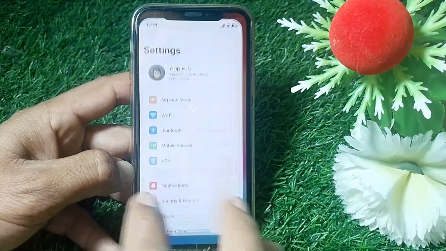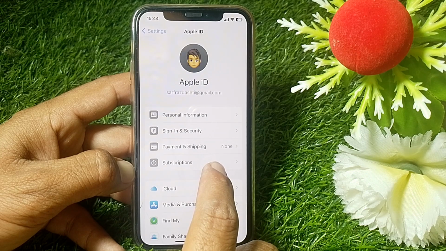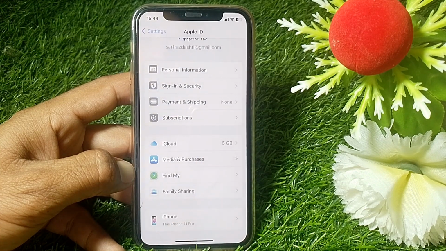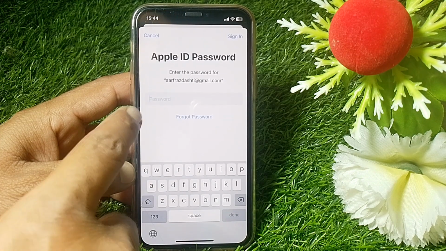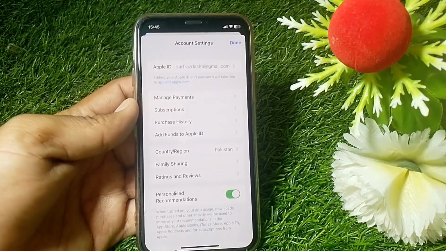If it's still not working, open the settings and tap on your Apple ID. Scroll down, then tap on Media and Purchases, then tap on View Account. From here you have to check the previous purchases, to see if you have paid all the subscriptions. You have to put in the password, so let me put in the password. I have given the password.